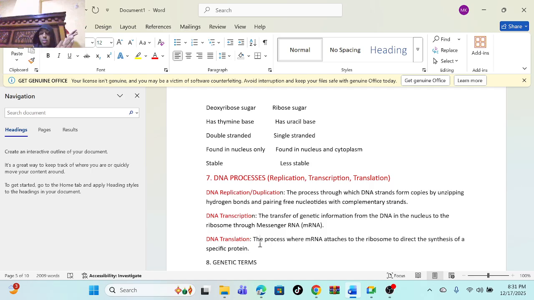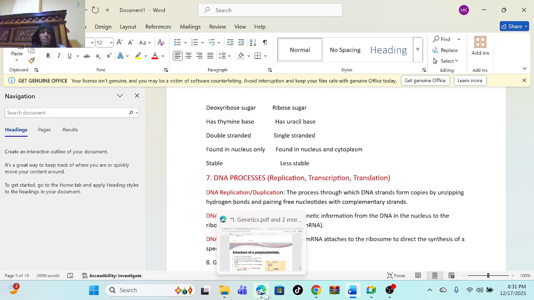What is the function of the ribosome? It is to synthesize the proteins. So the moment this mRNA attaches to the ribosome, they direct it to synthesize a specific protein. So what does this mean? Now we have known DNA replication, transcription and translation. Let me show you.